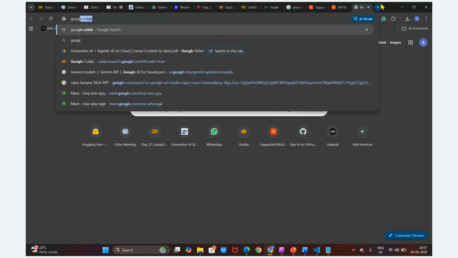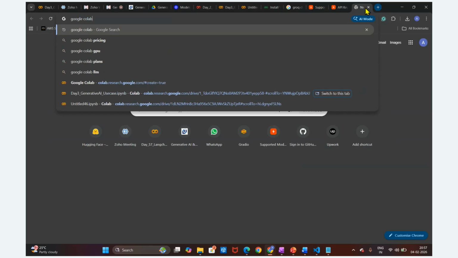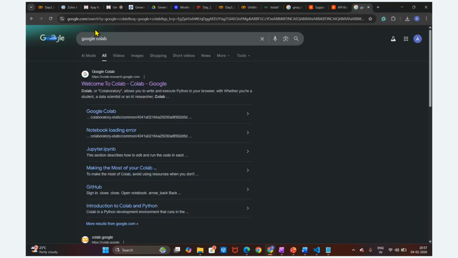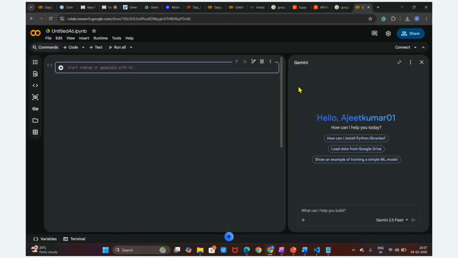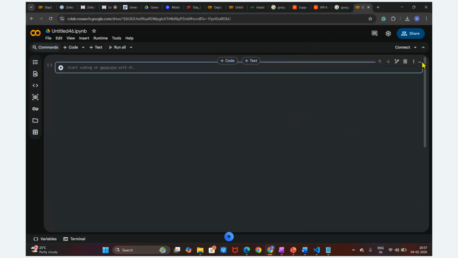Just type Google Colab in the web browser, and the first link will be there. Click on this, and a pop-up dashboard will appear. Just click on new notebook, and it will create a notebook. To access Google Colab, you need to sign in with a Google account. I'm already signed in. This is how we create our notebook file.